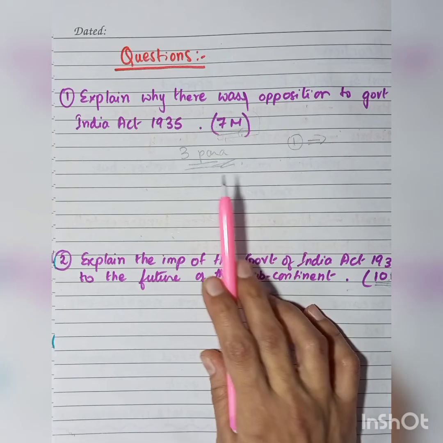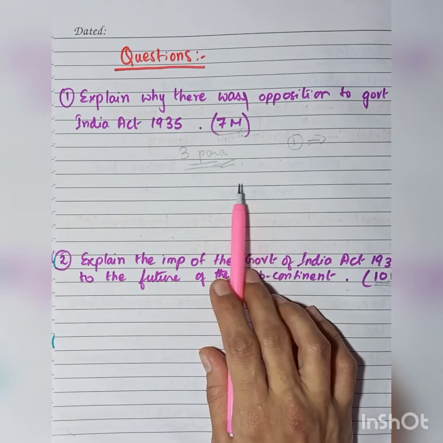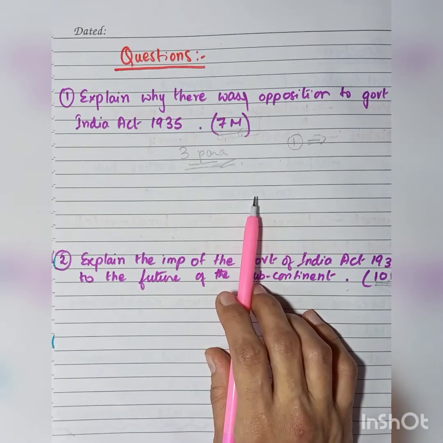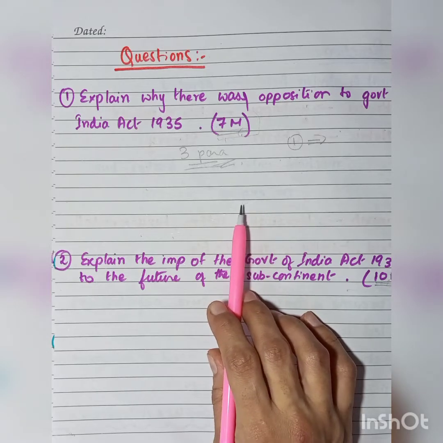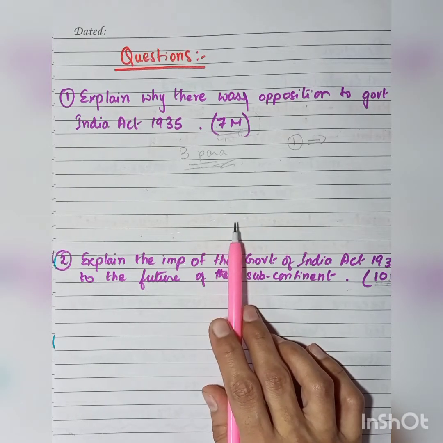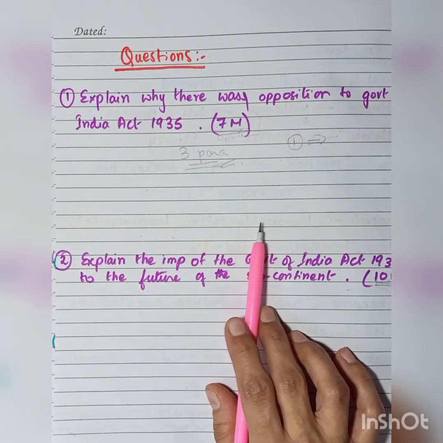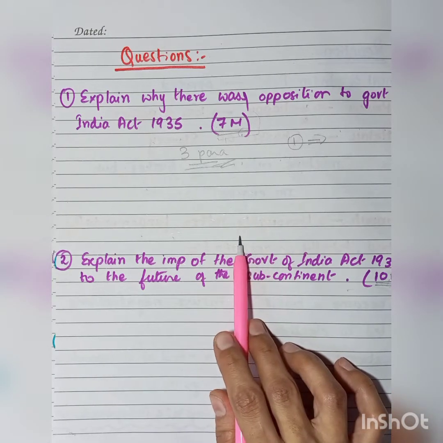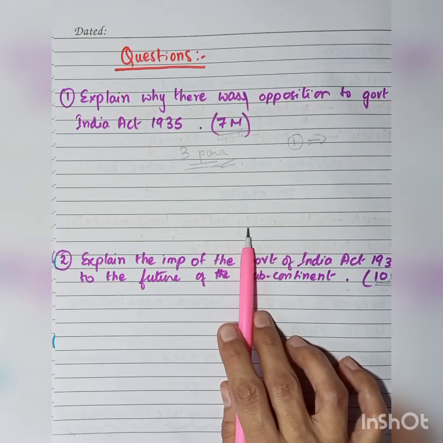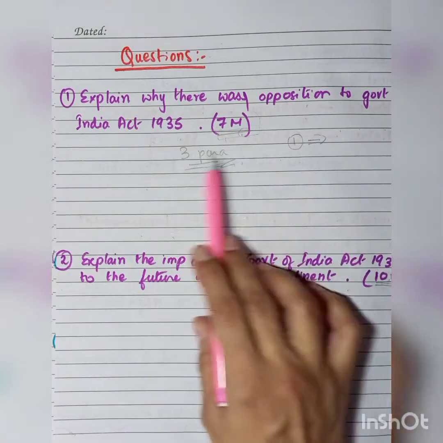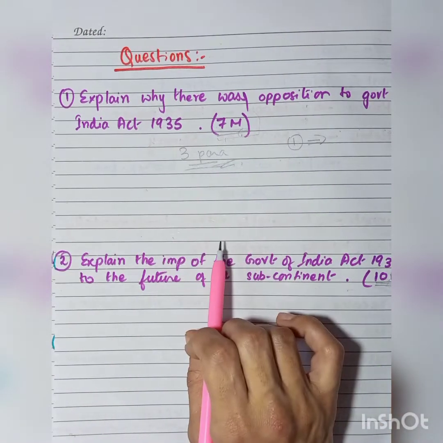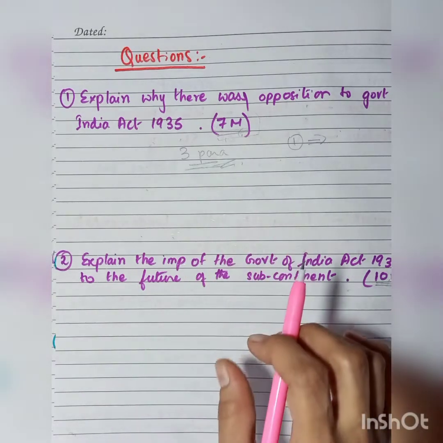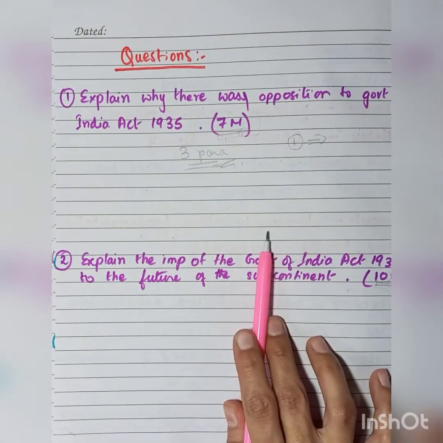And then you can talk about how the princes were not happy with how things were, and how they were losing control over their lands. And then you can also write about the limited franchise which is given to the Indian population on the basis of property qualification. So that was also a negative point of the Government of India Act 1935. With that, you will be able to summarize your answer and write a very good answer for this question.